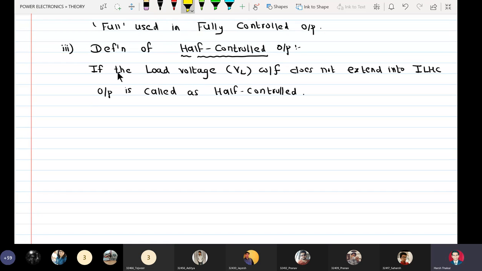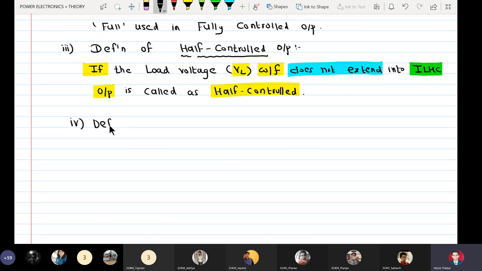If the load voltage waveform does not extend into the illegal half cycle, then the output is called half controlled. Similarly we have the definition of fully controlled output.